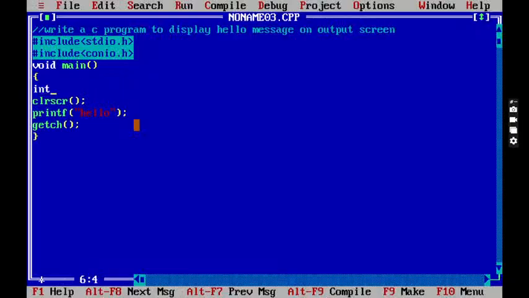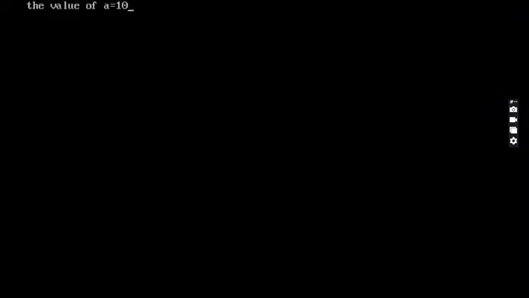Right now I'll be creating a variable. So int a is equal to 10, I have given. I want the value of a equal to 10 as the answer, so that I am showing as a practical. So what I will do here: printf, the value of a is equal to %d, in double quotation marks, comma a. After writing the program, what do we need to do? Compile by pressing Alt plus F9 and execute with Control plus F9. Are you getting the answer? Check it once. Clear, everyone? This is how to write a printf statement. This is the beauty of the printf statement.